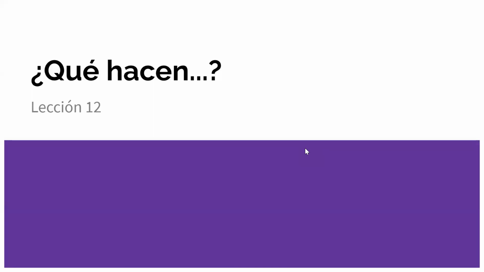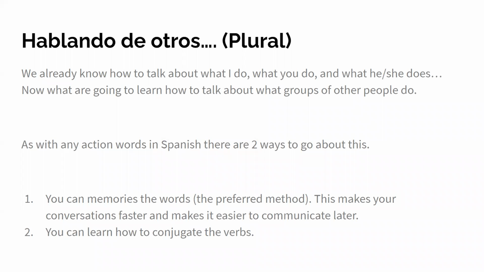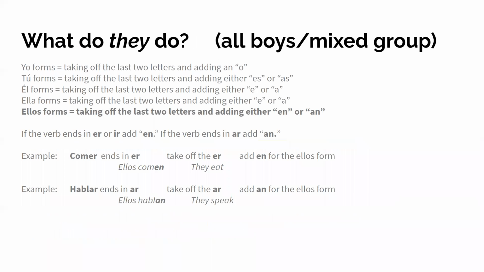Module 3, Lección 12. ¿Qué hacen? All right, so we already know how to talk about what I do, what you do, and what he or she does. Now we're going to learn how to talk about what groups of other people do. As with any action words in Spanish, there are two ways to go about this. You can memorize the words, which is my preferred method, because this makes your conversations faster, makes it easier to communicate later, or you can learn how to conjugate the verbs.